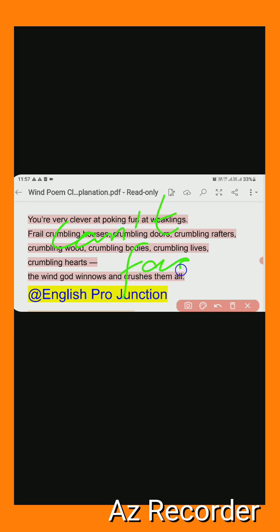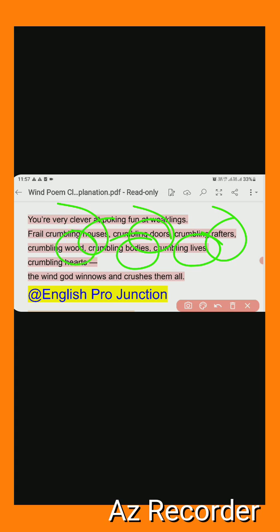the challenge. So that's why God tells for the solution. What solution does God tell here? The solution tells that you have to build strong doors, strong houses, strong rafters. You make your body strong, means the mindset will be strong. Your life should be very strong, means you face the challenges. Here wood means trees, hearts means all these things. So this is the answer.